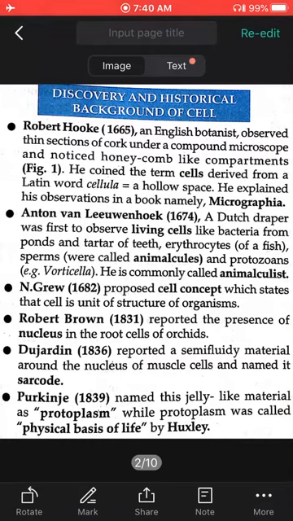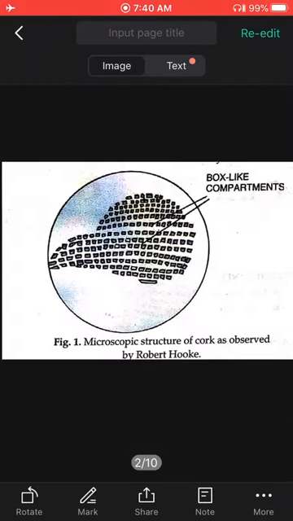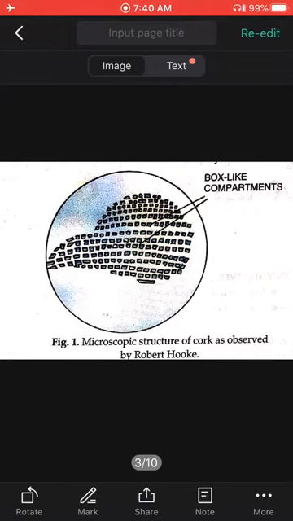So these are all the historical background of the cell and how the cell looked. The cell looked like this when Robert Hooke observed it. This is the microscopic structure of the cork as observed by Robert Hooke.